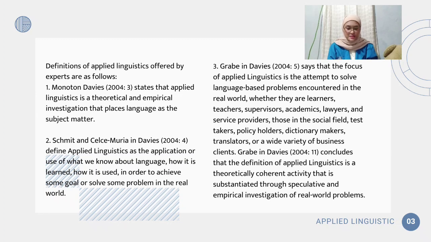The second, from Smith and Salisbury in Davis 2004, define applied linguistics as the application or use of what we know about language, how it is learned, how it is used, in order to achieve some goal or solve some problem in the real world.